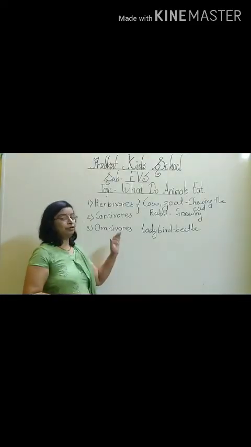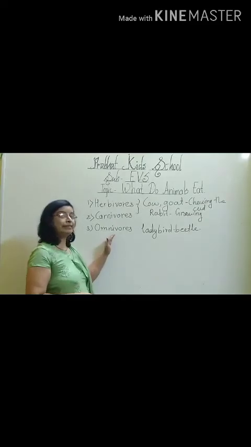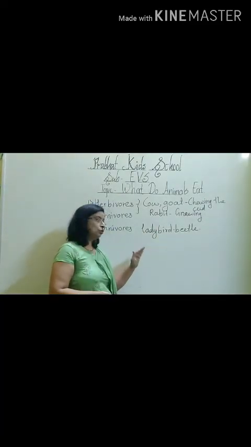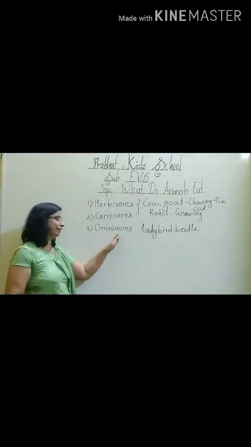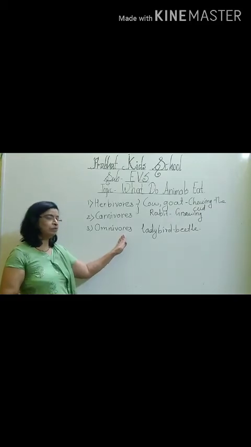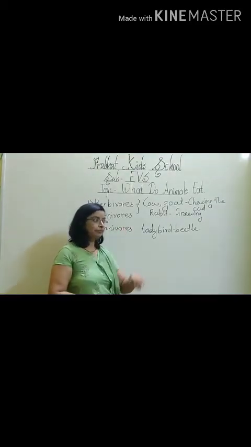This peacock or hen eats the caterpillar or any small animals, like the peacock eats the snake also. Similarly, it eats the plants also. So those animals that eat plants and other small animals are known as omnivorous animals.